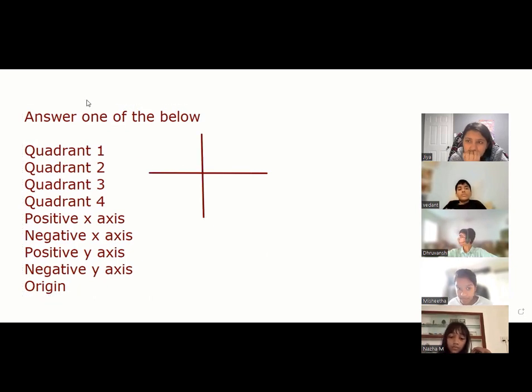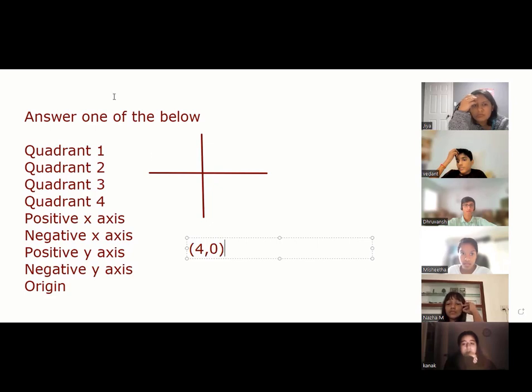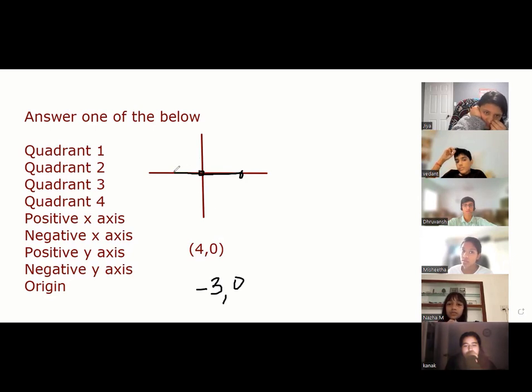I'll just give you an example, okay? Suppose I say my point is 4, 0. So 4, 0 means you start from here, you go 4, but then 0, nothing. So you stay here. So it's a positive x-axis, right? Or if my point is -3, 0, you just go -3 here.